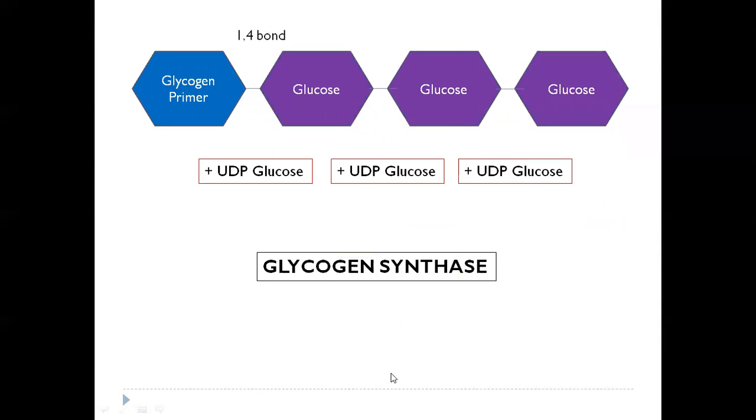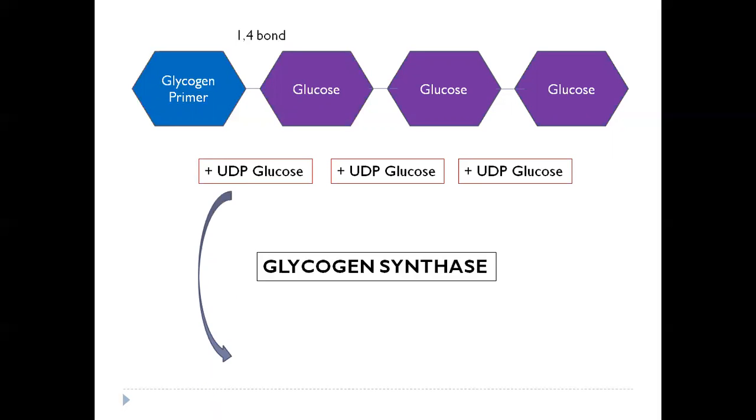So here, every time a UDP glucose comes in, it donates its glucose and a 1,4 bond is formed. Again another glucose, another 1,4 bond formed. Gradually it elongates the chain. This is why we call it chain elongation.